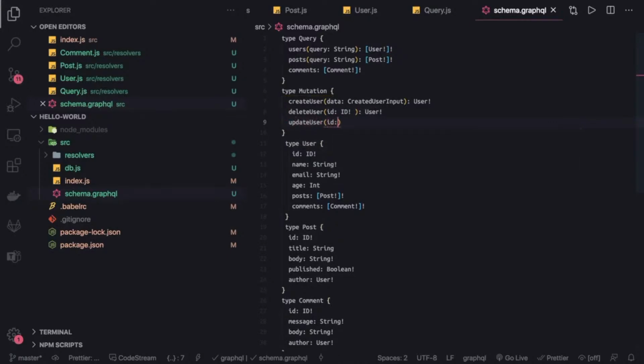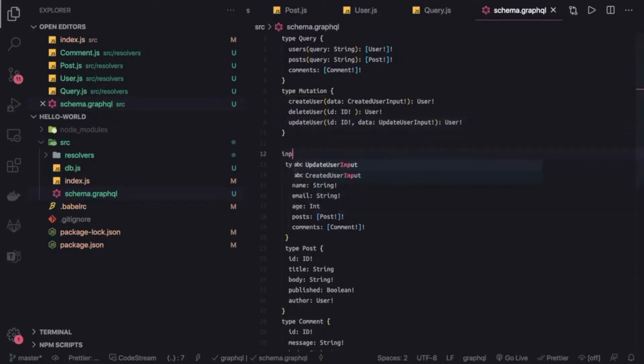What we need to pass here is id as the first argument, and data is another, which can be of another type, updateUserInput. And these are required, right? Because in create, this is the required input, and once create, update, and delete are done, we are returning the user object.